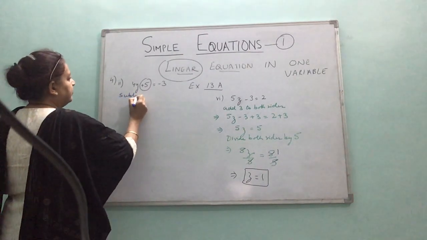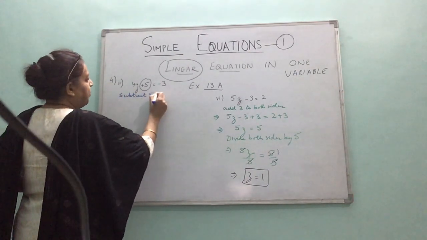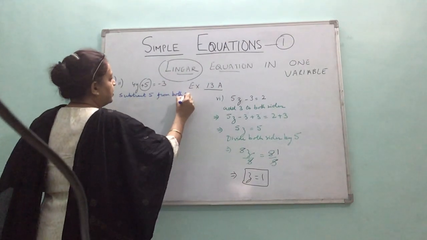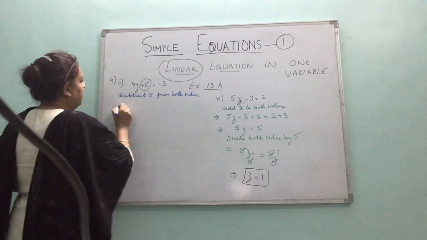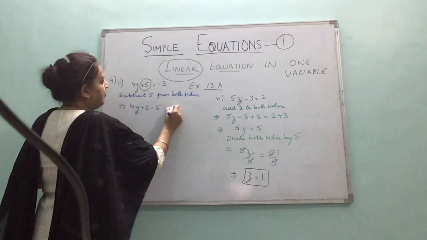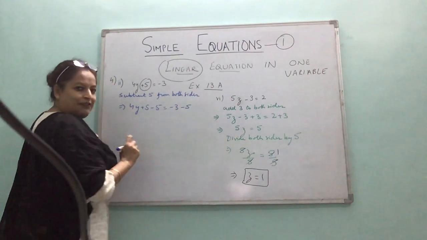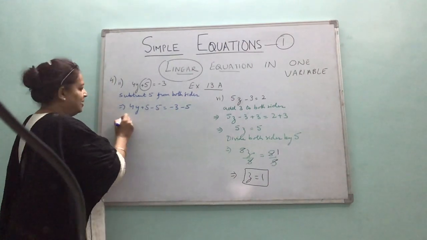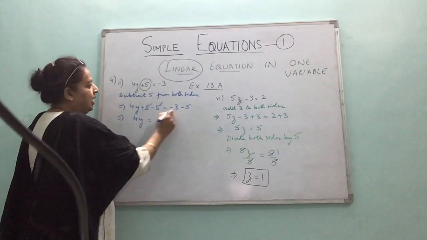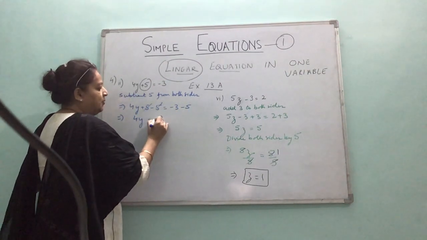Subtract 5 from both sides. So when you write minus 5 and minus 5, you subtract 5 from both sides. This we get rid of. And same sign, always add and put the common sign. Remember that.